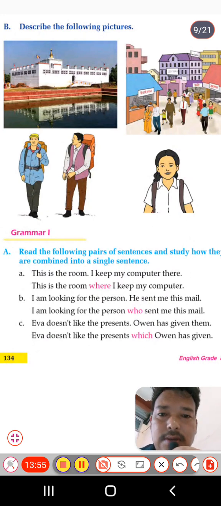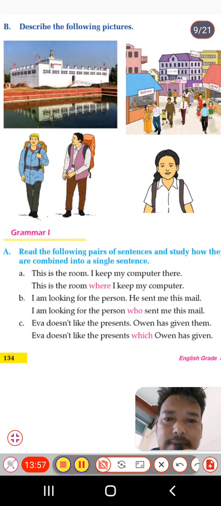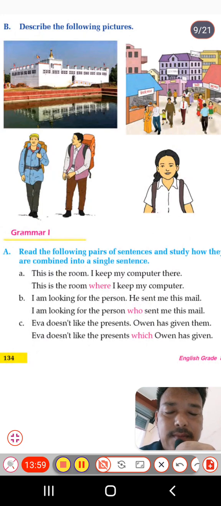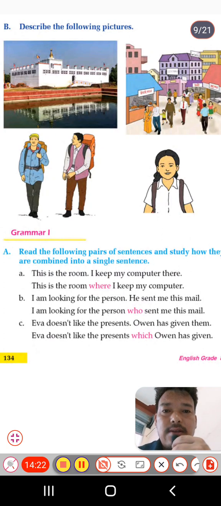In the third picture, we can see two men carrying some weight, and this seems like tourists or they are going somewhere. And the fourth, we can see a girl carrying a school bag, and of course she's going to school. So students, this is all about picture description. But if you know exactly about the picture, you can comment and write in my comment.